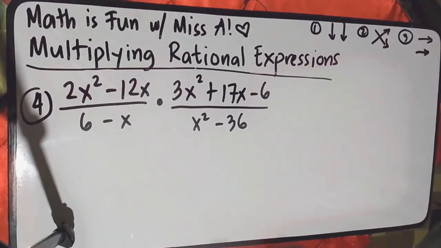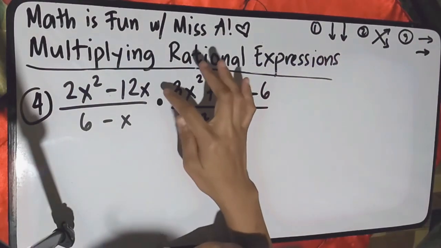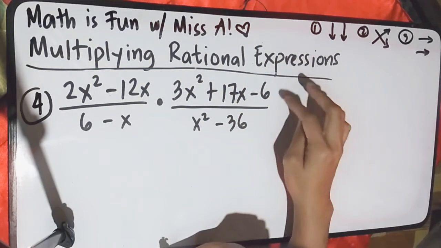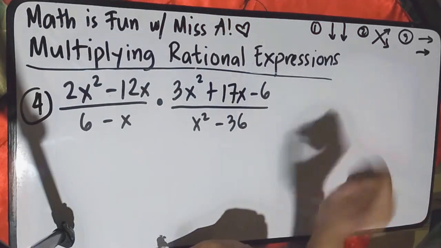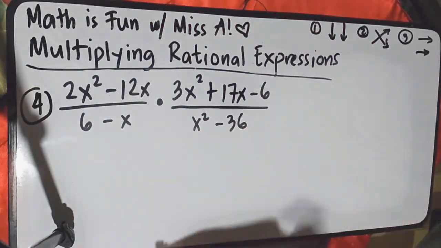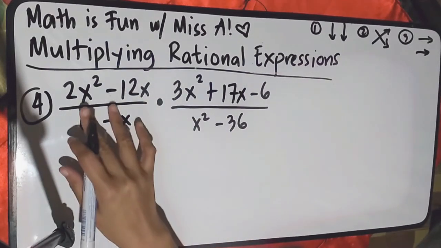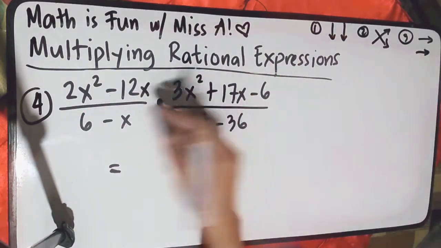Okay, so we're on our last example, mga Mathsters. You have 2x squared minus 12x all over 6 minus x, times 3x squared plus 17x minus 6 all over x squared minus 36. So, same as before. Let us try to factor this one out. You'll have 2x squared minus 12x. This is just a simple binomial that has a greatest common factor.